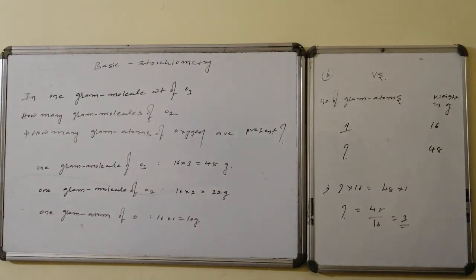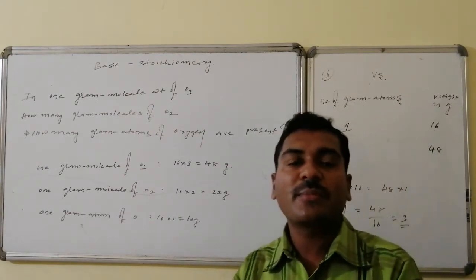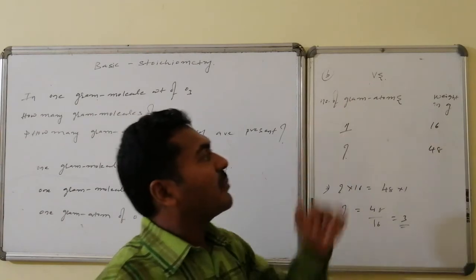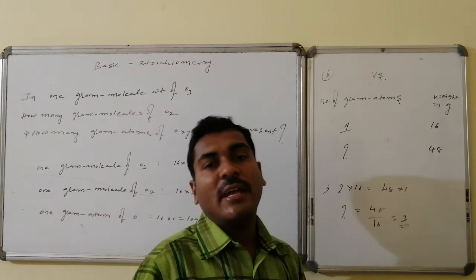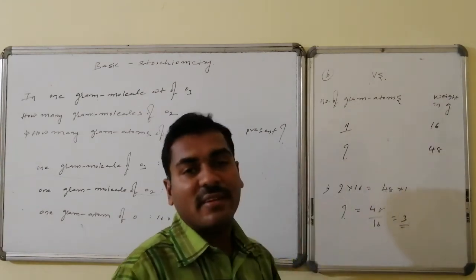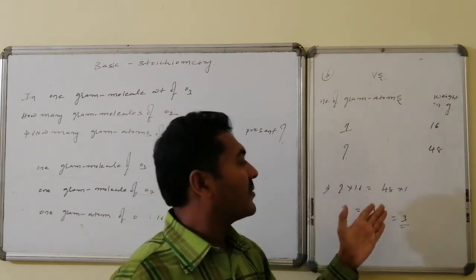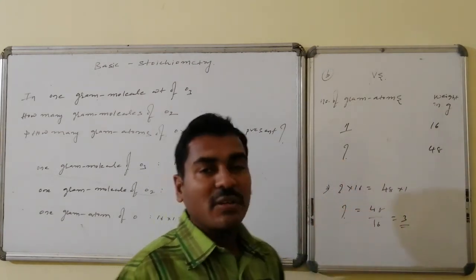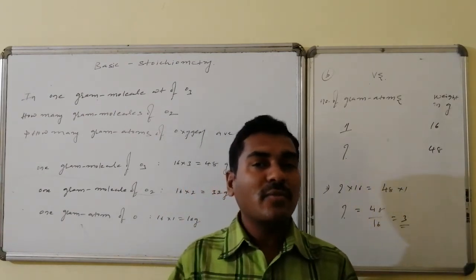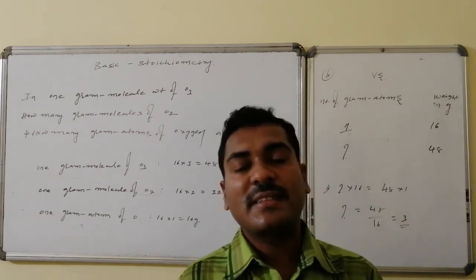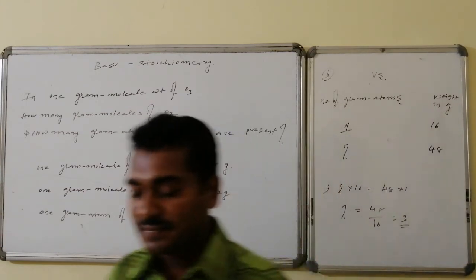Question B: within 1 gram molecular weight of ozone, how many gram atoms of oxygen are present? With the known information I make the relation between the number of gram atoms of oxygen and its corresponding weight. If 1 gram atomic weight is 16, how many are there within 48? On cross multiplying, 16 times n equals 48 into 1, so n equals 48 by 16, which is 3. Thus within 1 gram molecular weight of ozone, 1.5 gram molecules of oxygen are present and 3 gram atoms of oxygen are present.